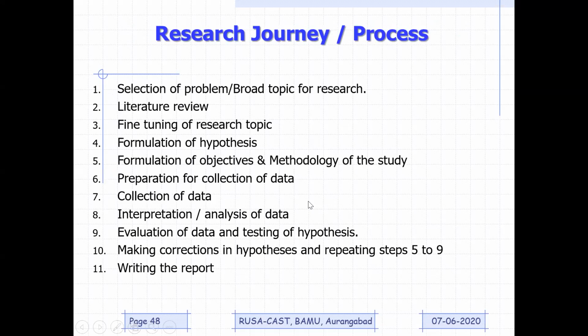This is how your research journey should be: selection of problem, broad topic as I mentioned, review of literature, fine tuning the research topic, and then formulate the hypothesis. Once you formulate the hypothesis, you will be formulating objectives and methodology. Then you need to get ready for collection of data. Then you will be collecting data. Once you have collected data, you will be interpreting and doing analysis, and then you will be evaluating data, testing your hypothesis.